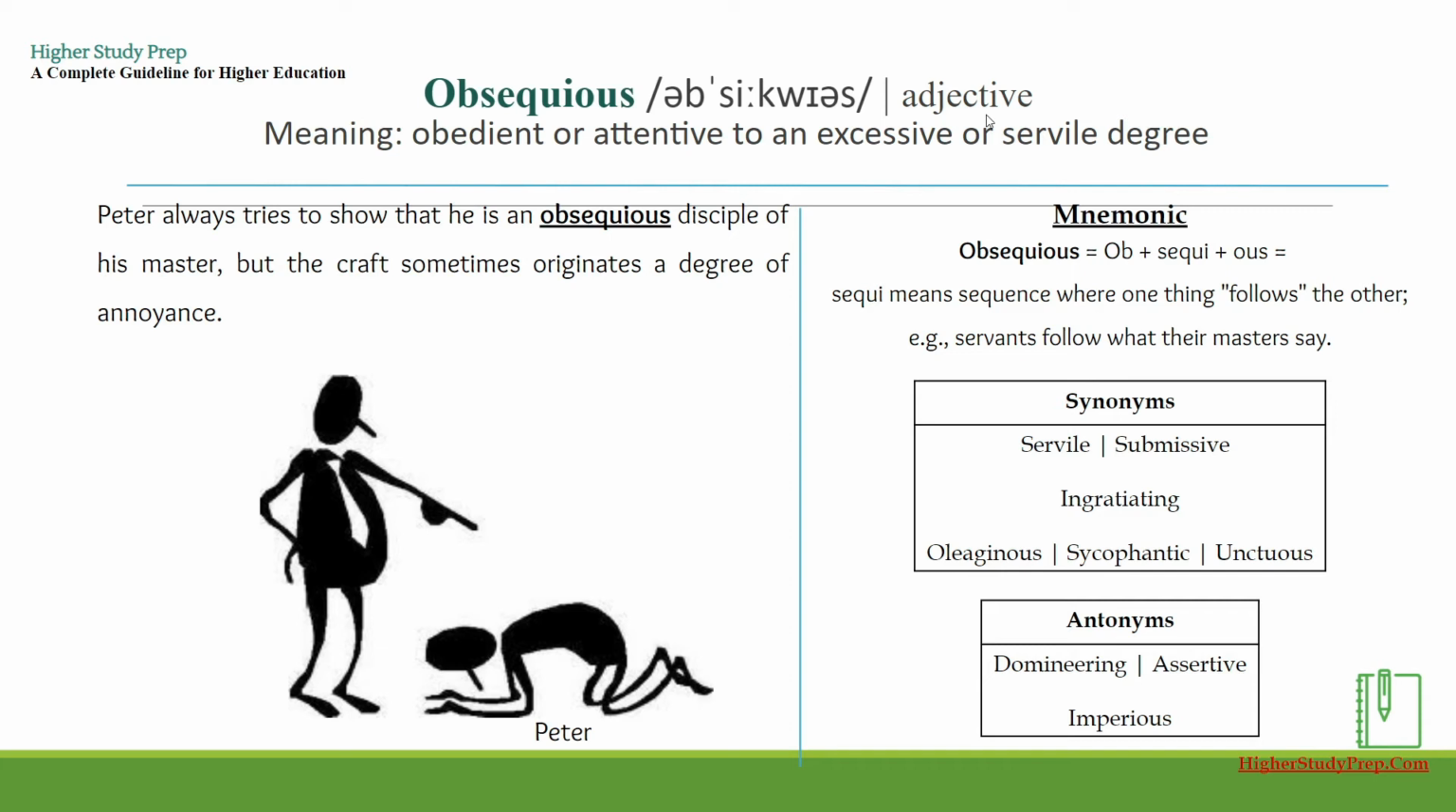Obsequious is an adjective, meaning obedient or attentive to an excessive or servile degree. An example is, Peter always tries to show that he's an obsequious disciple of his master, but the craft sometimes originates a degree of annoyance. The mnemonic for remembering the word obsequious can be helped if we divide it into three parts, ob, sequi, and us, with emphasis on sequi, which means sequence, where one thing follows the other. For example, servants follow what their masters say, as shown in the example.